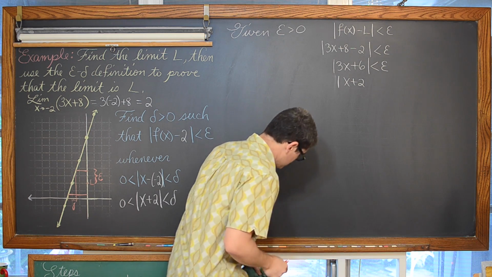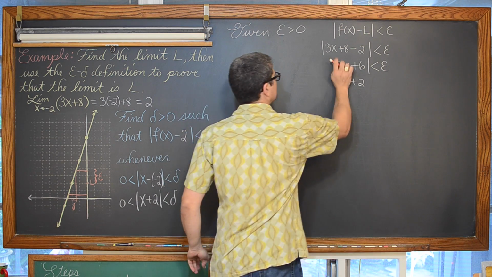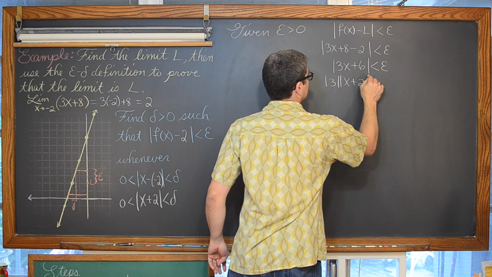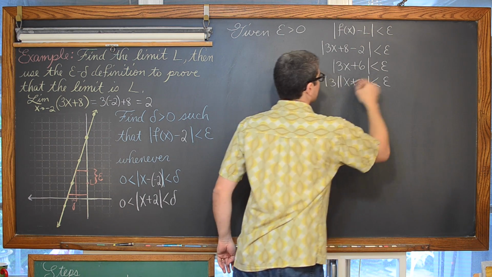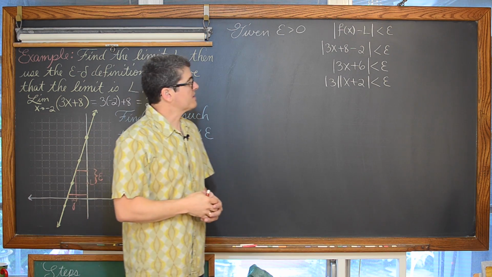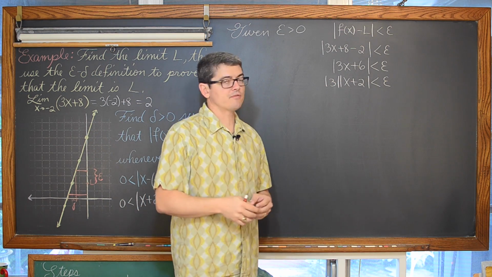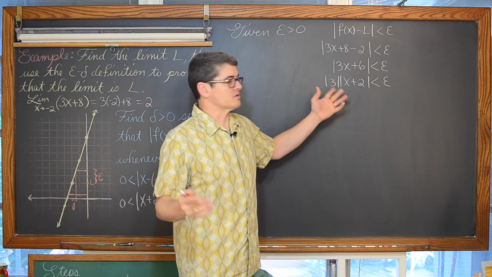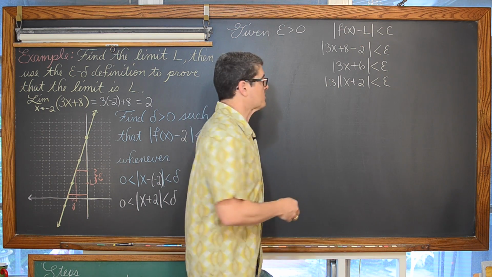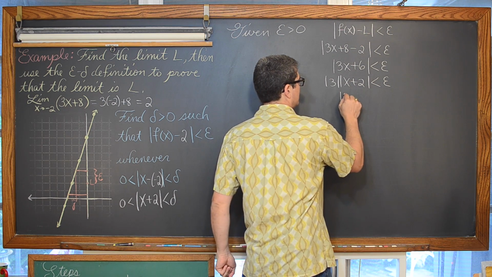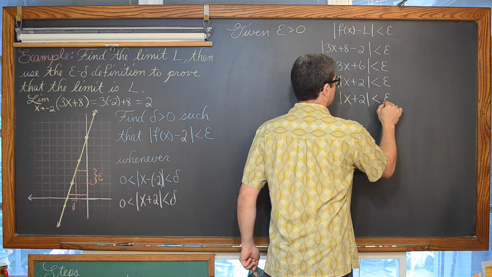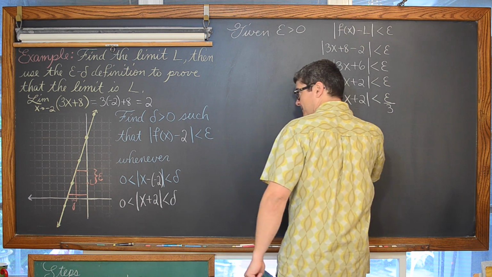So let's just change that. We're factoring a 3 out. So the absolute value of 3x plus 6 is equal to the absolute value of 3 times the absolute value of x plus 2, and of course the absolute value of 3 is just 3. So we're going to move that 3 over to the other side and get the absolute value of x plus 2 is less than epsilon over 3.